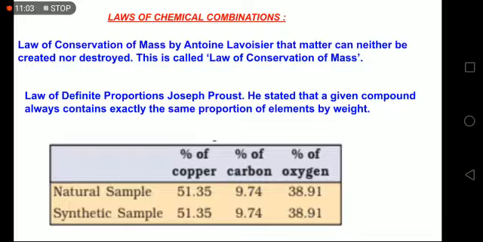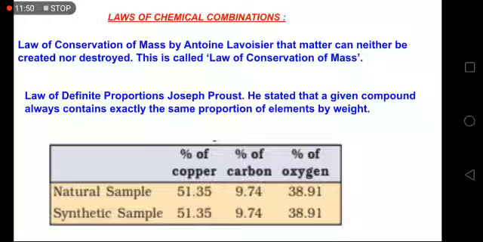The second law is law of definite proportion. Yeah, before we move on to the second law, I must tell you that law of conservation of mass is applicable everywhere in chemistry. Whenever you consider any chemical reaction, you are doing any calculations related to that, you always balance the chemical equation. So why do we balance? So that we can carry out the exact calculations. We can predict how much product can be formed. We can predict how much more reactant is required depending upon the conditions that are being supplied. So why do we balance chemical equations? Because it is in accordance with the law of conservation of mass.